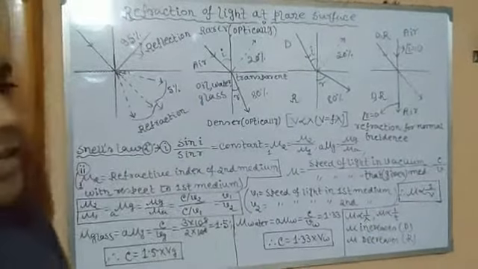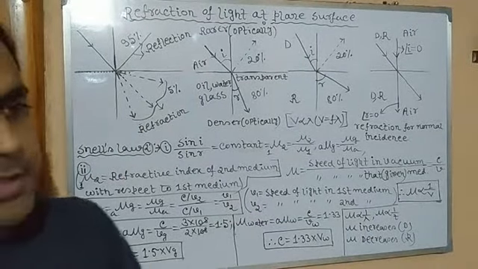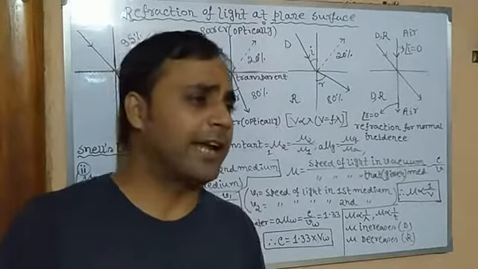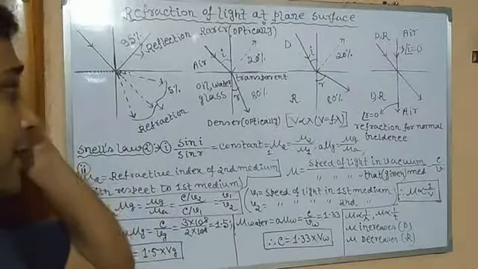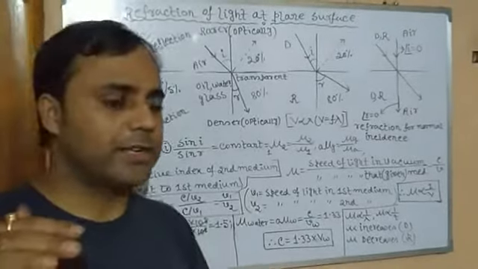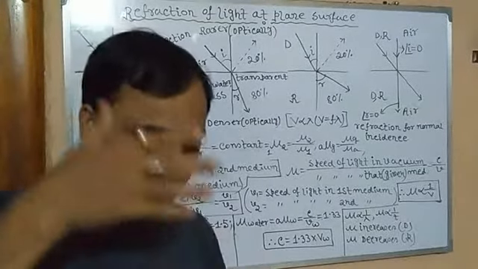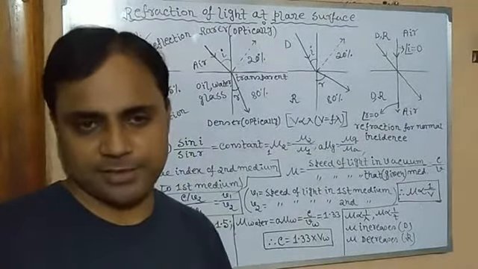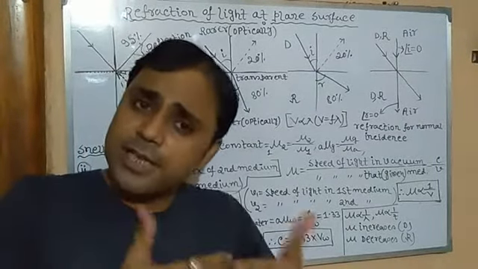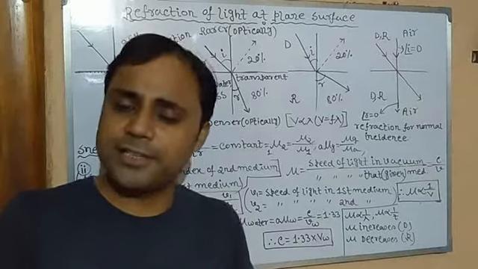So reflection and refraction, all these are the properties of light. So in class 9, what did we learn about reflection? We learned that reflection is when light, while traveling through a medium, after striking a surface, bounces back, means returns back to the same medium by changing its direction.